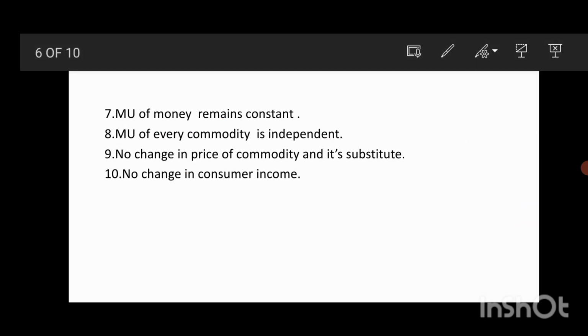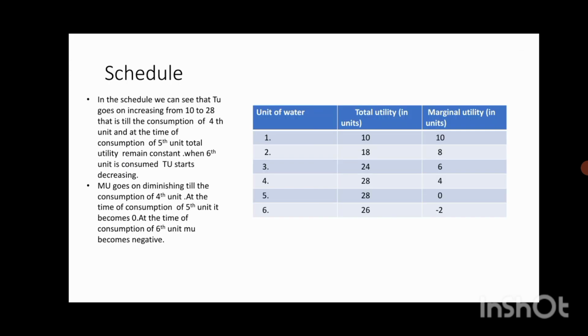So marginal utility of money remains constant. So this law is based on the assumption that marginal utility of money remains constant, and marginal utility of every commodity is independent, that doesn't depend on another. No change in the price of commodity and its substitutes, and there is no change in the consumer income, that remains same. That was the assumption of this law.